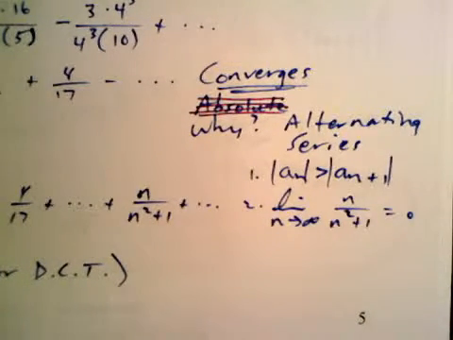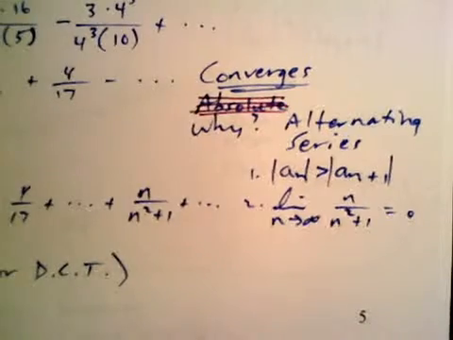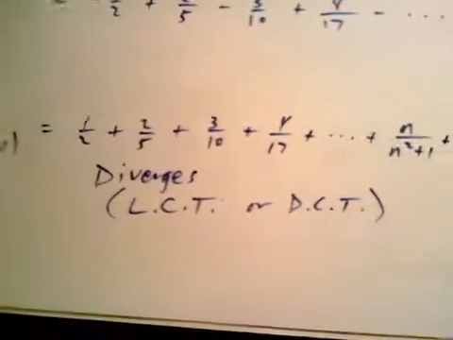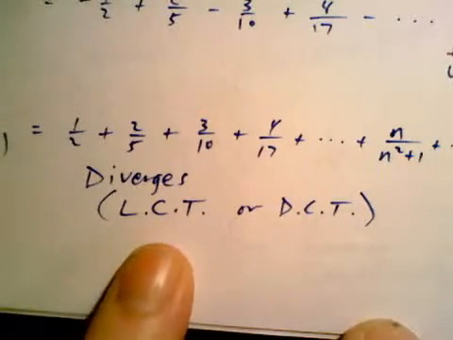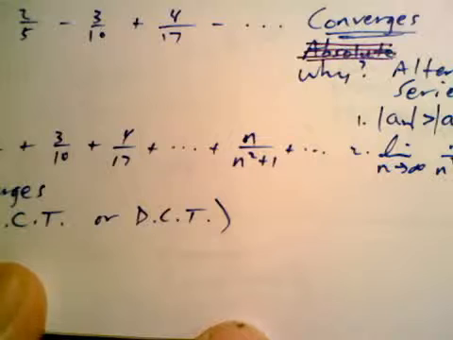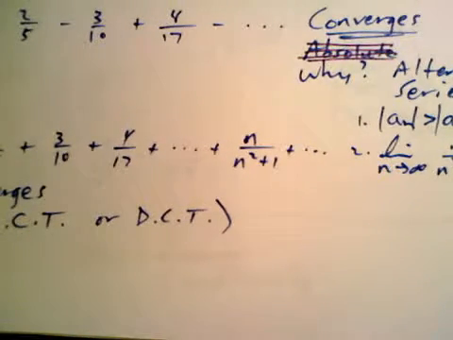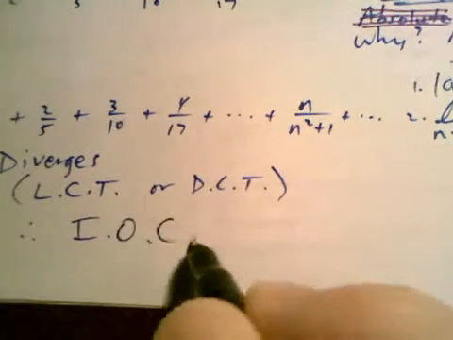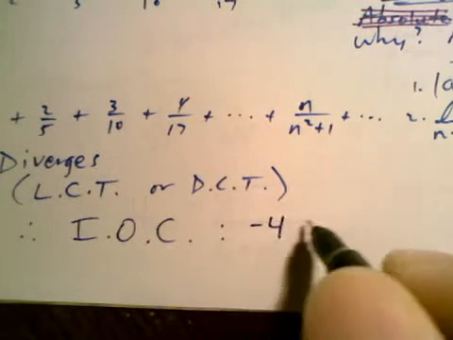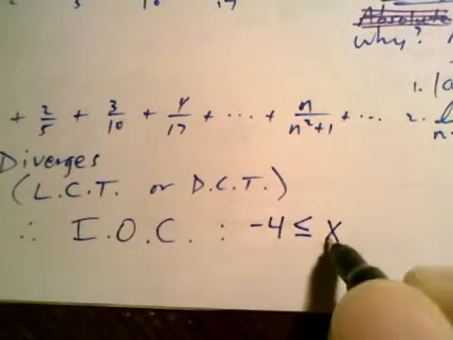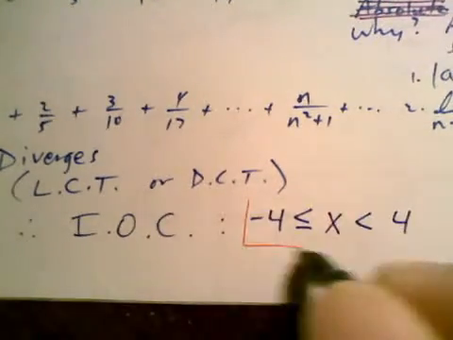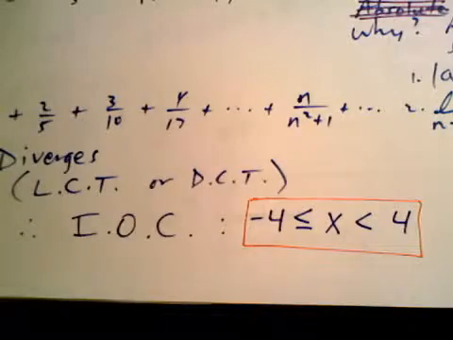So yes, it converges at x equals -4, and then at x equals +4, this series diverges. Either use the limit comparison test or the direct comparison test. This series diverges, and therefore I didn't even write it. So the IOC, interval of convergence, is -4 less than or equal to x, which is less than 4. That's how you have to write that. So there's your interval of convergence.